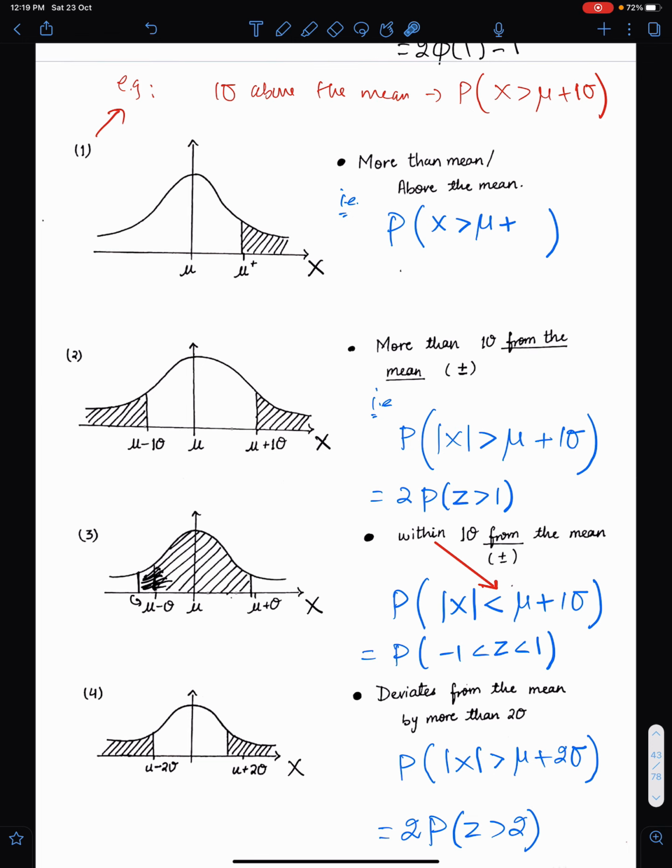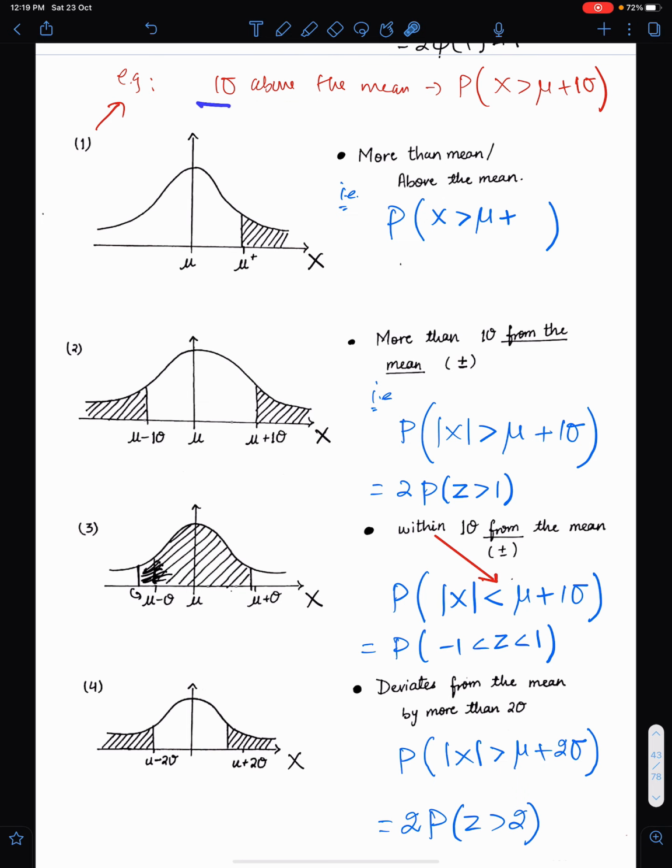So, the first thing: more than mean or above the mean. This means x greater than mu plus. If the question is just this, more than mean or above the mean, for example, 1 standard deviation above the mean, you need to write it like this: x greater than mu plus 1 sigma, and this is the requirement. So you must understand the statement first and write the correct probability equation.